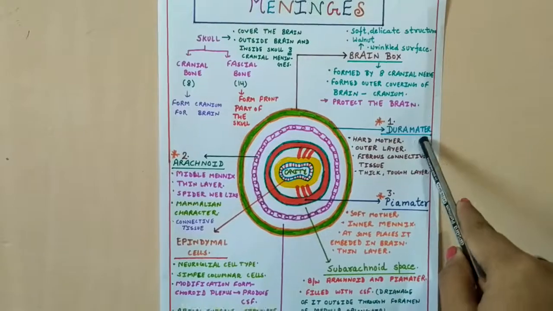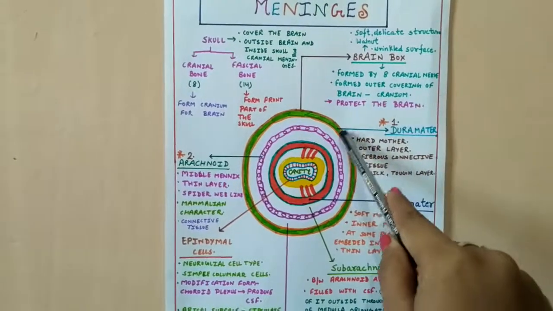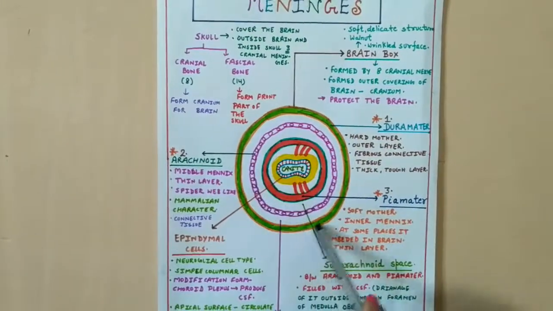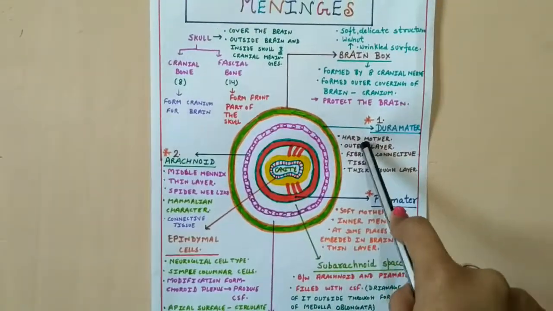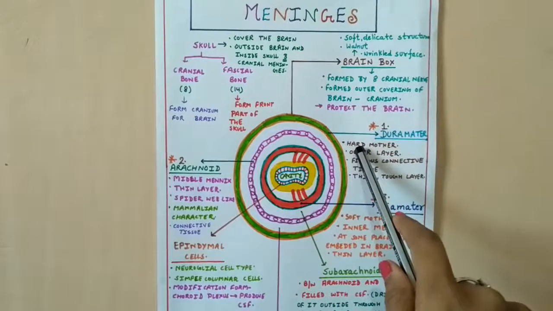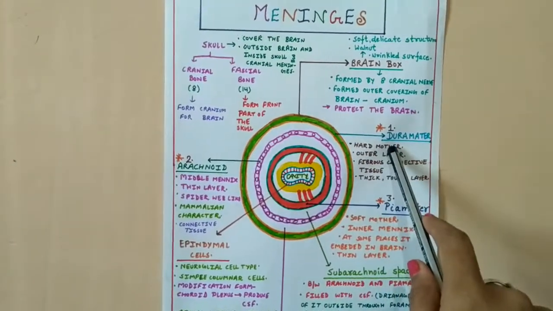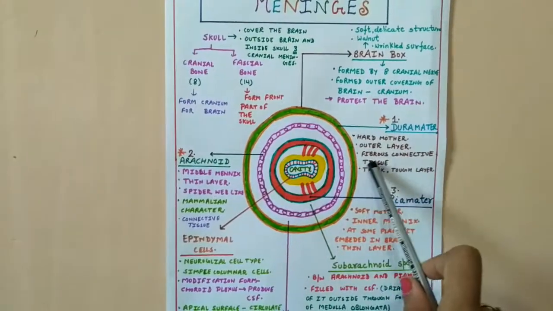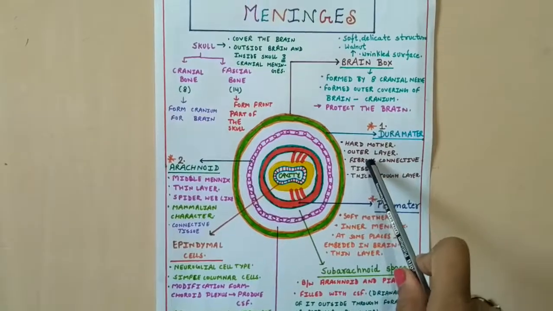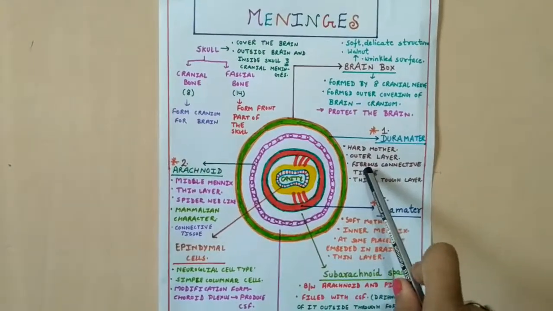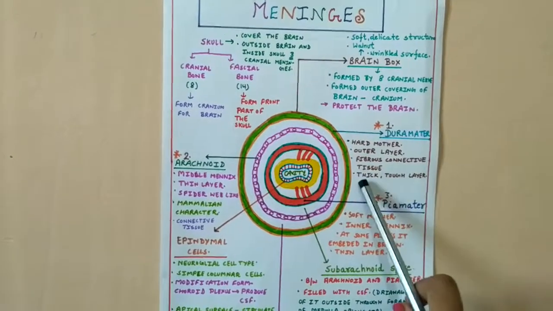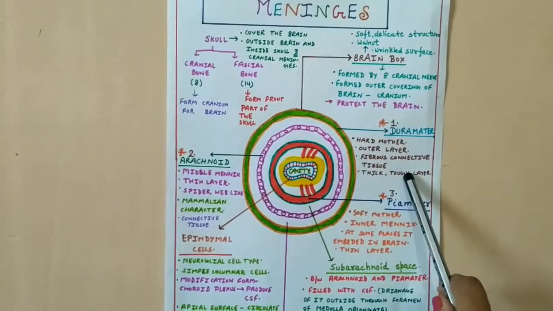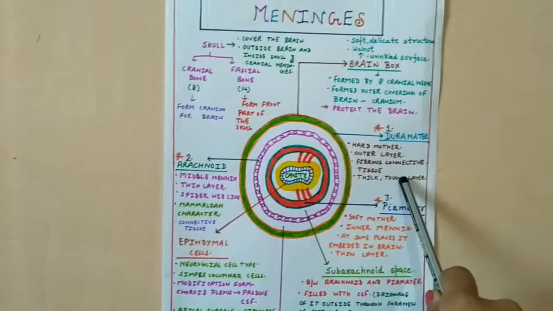First of all, we will discuss the Duramater. You can see here, this is the outer layer of the human brain, and this is a very hard layer. That's why it is called hard mother in Latin. It is basically made up of fibrous connective tissue, and this fibrous connective tissue makes it very hard and very tough. That's why the Duramater is a very thick and tough layer, and it provides protection to the human brain.